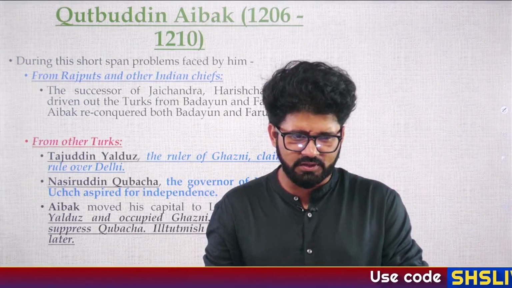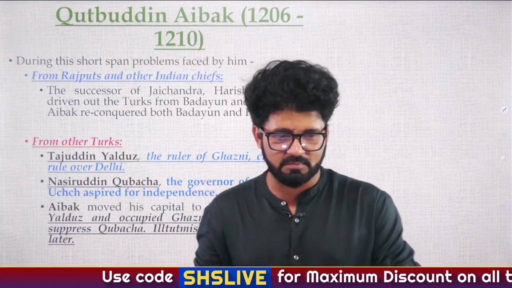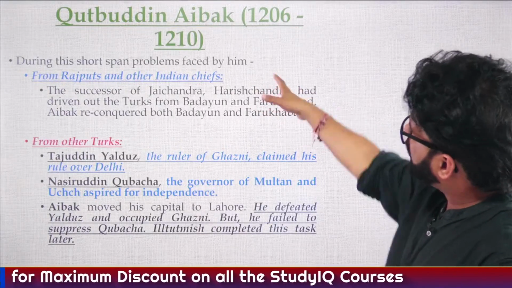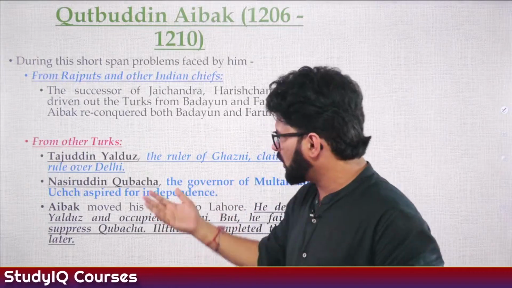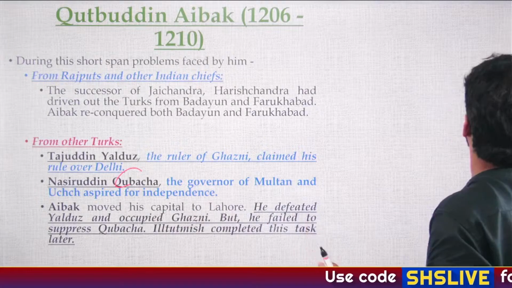So these are the mnemonics you people have for remembering the dynasties. Okay, so let's focus here. Qutbuddin Aibak, what were the problems? Rajputs, other Turks, other slaves of Muhammad Ghori, which we have discussed. Yalduj, Kubecha and all those. So you can have a look at this. We have discussed this earlier.